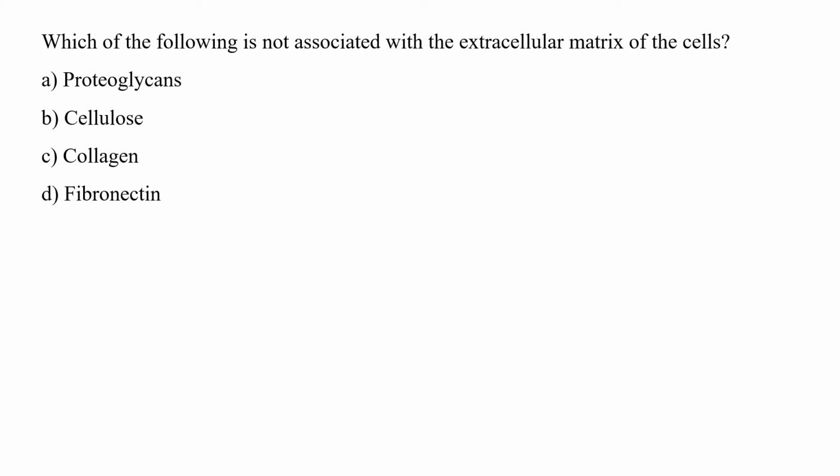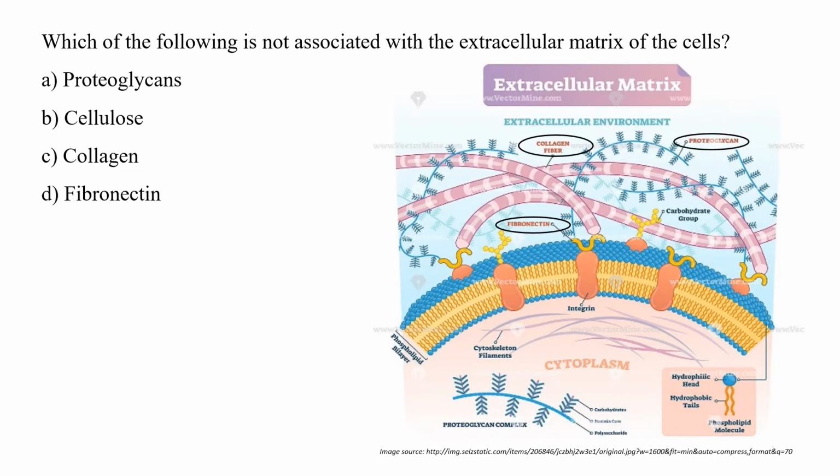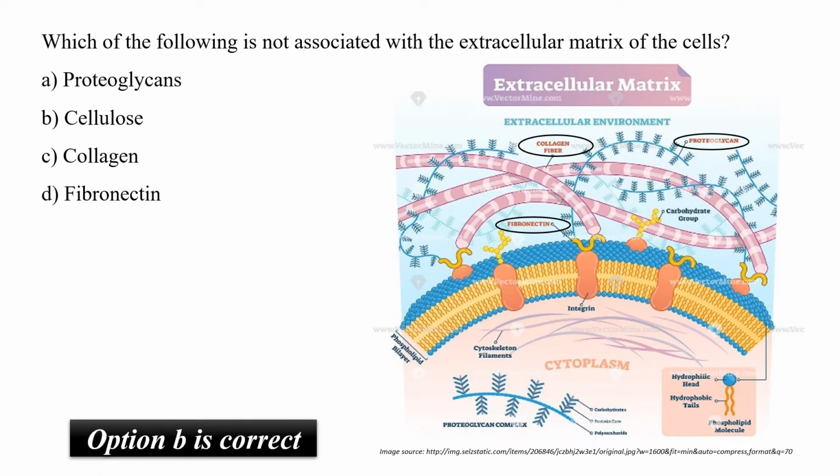Which of the following is not associated with the ECM of the cells? Proteoglycans, cellulose, collagen, or fibronectin. If you see in the figure, ECM is primarily composed of proteins like collagen, non-collagenous proteins like fibronectin and elastins, along with a combination of carbohydrate and protein, that is proteoglycans. On the contrary, cellulose is found in plant cells while absent in animal cells. So option B has to be the correct answer.